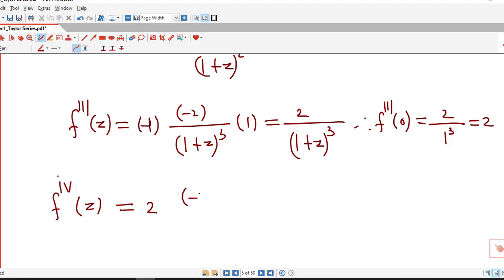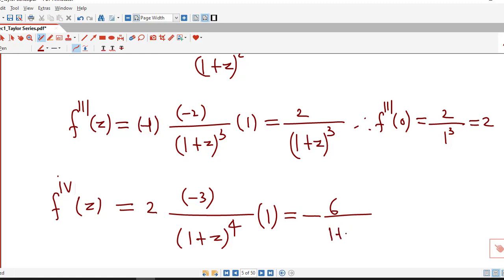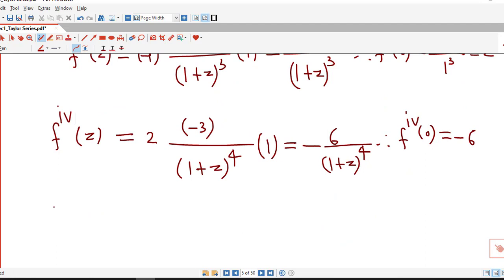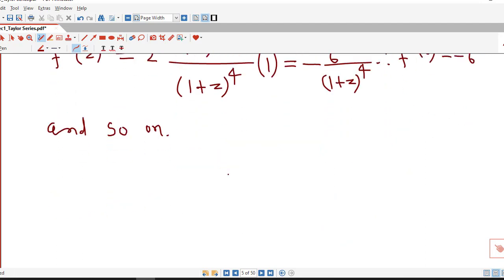Here 2 is constant, this is minus 3 divided by 1 plus z raised to 4 into 1, so it is minus 6 over 1 plus z to the power 4, and at z equal to 0 the value of the derivative is minus 6. In this way we can calculate further derivatives if required.